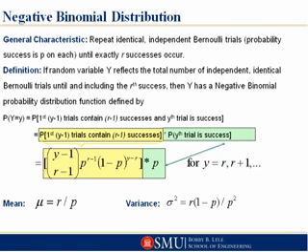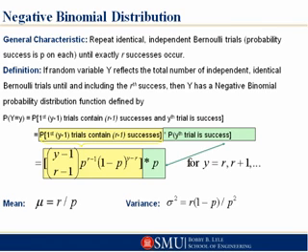So again, let me say that one more time. I like to put numbers to these kinds of things. What's the probability that Y is equal to 10, when my interest is to have exactly 5 successes, in a negative binomial distribution?